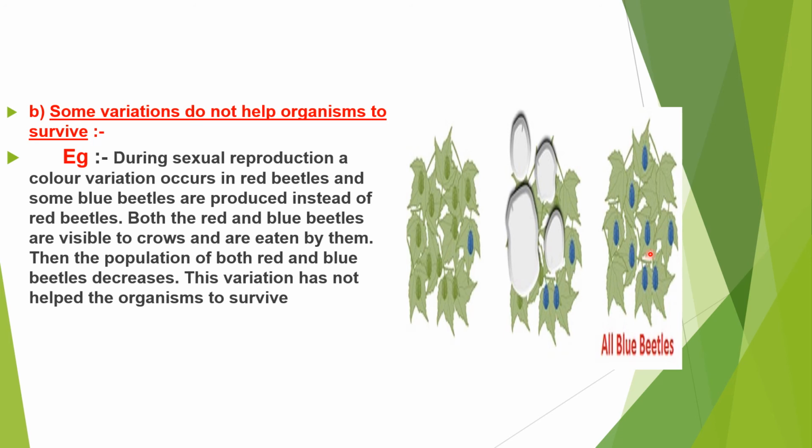When the color changed to blue, this is not at all an advantage to the beetles. That's why this variation does not help the organism to survive. The story of beetles also shows that the frequency of an inherited trait changes over the generations. Right, children?